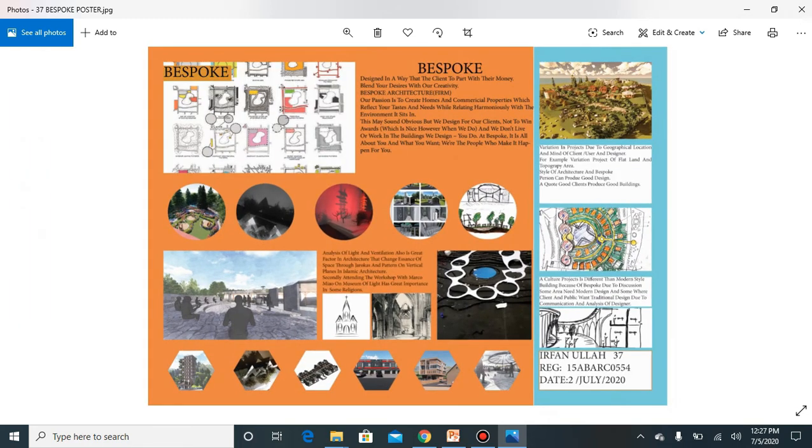So it's all about bespoke architecture. The overall conclusion: the site analysis, the client's mind, the topography of the site, the religion, light and shadow study in cooler and harsh regions, and also the traditional and the modern styles of architecture. These are all about bespoke architecture, because every building can speak its language, whether they are modern, they are traditional, whichever area they belong to. So it's all about the bespoke.